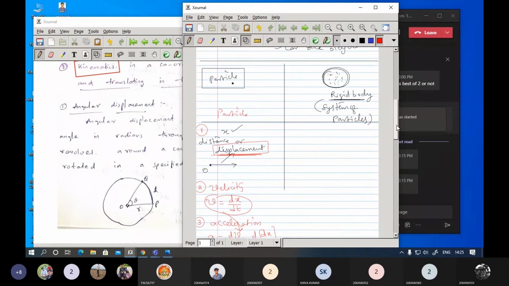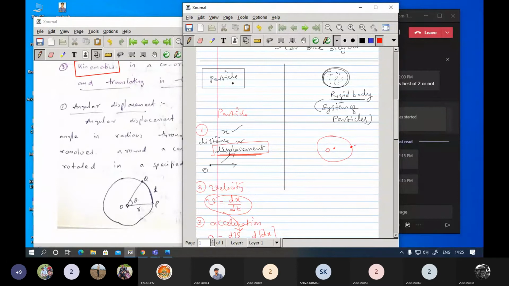Let us go with this. Now to identify what this is, I will draw one more diagram here. Consider a rigid body. Consider this is the center of this particular body, some point O. Now let us take one of the points.